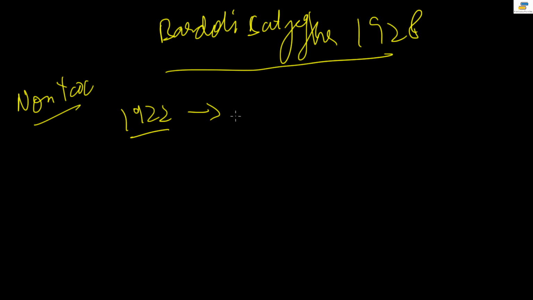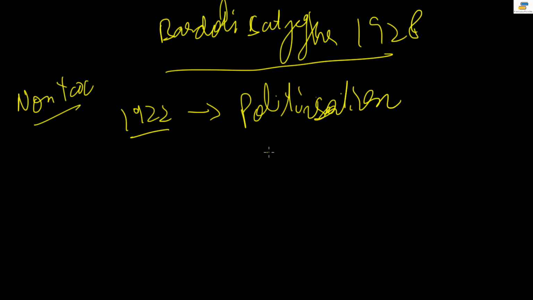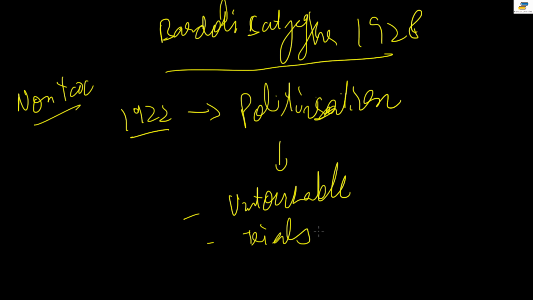If you remember, Bardoli is the same place. But the situation had changed, and there was intense politicization by now. So something had to be done in this area. Something would definitely come up in this politicization. After the NCM, the non-cooperation movement, was called off, Congressmen in Bardoli did nothing for the untouchables and the tribals. Congress did not do anything for them, but they were the people who were really working for the NCM.